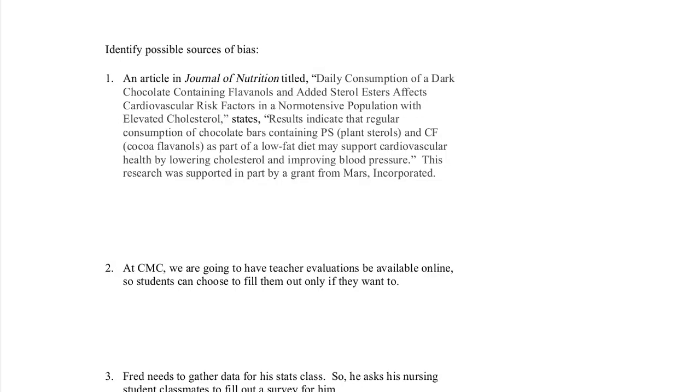Wait a minute. This is in a section called Identify Possible Sources of Bias. What source of bias might exist in this study? Well, the last sentence: this research was supported in part by a grant from Mars Incorporated. Mars, maker of Mars bars, says chocolate bars are good for you.